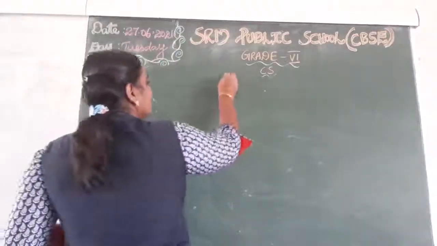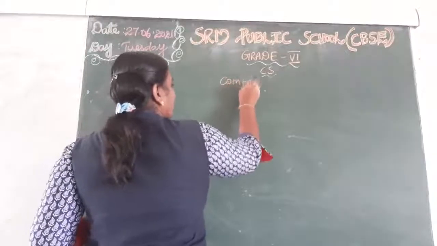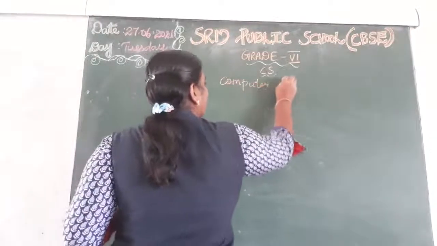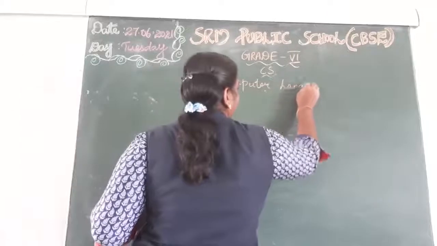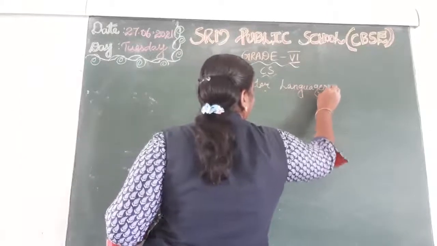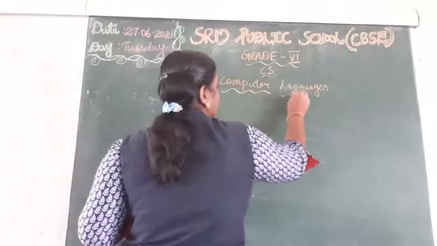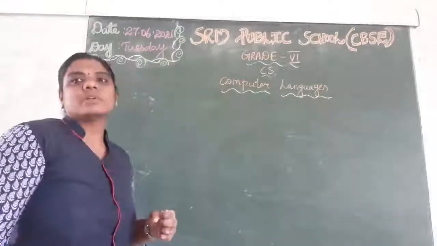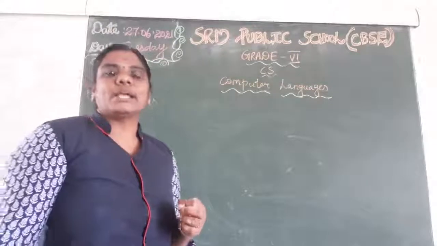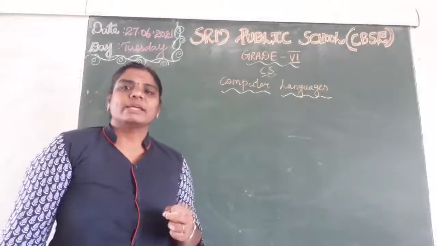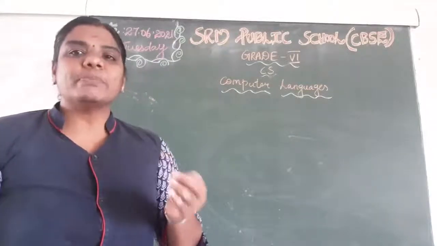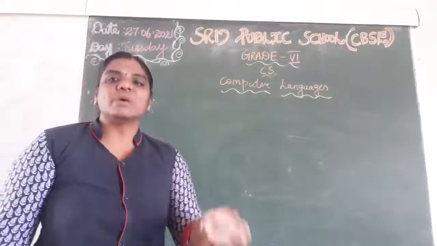What is that? Computer languages. Okay, what is the use of language? So what is the use of computer language? It is to communicate between humans and computer.